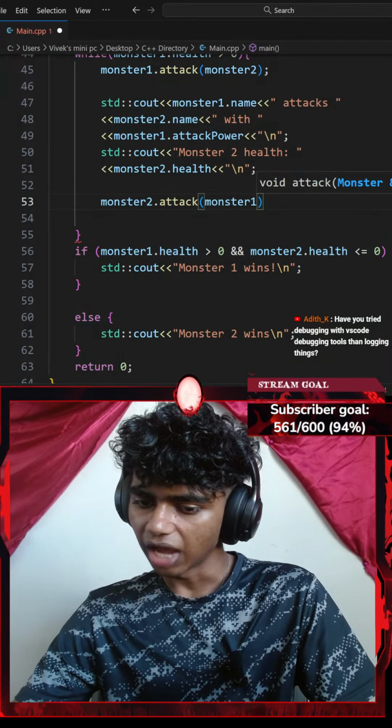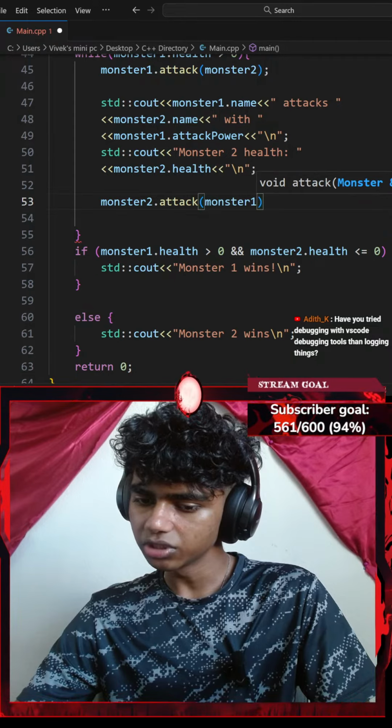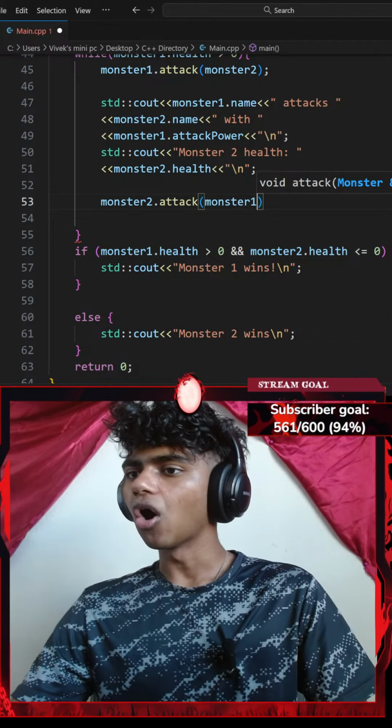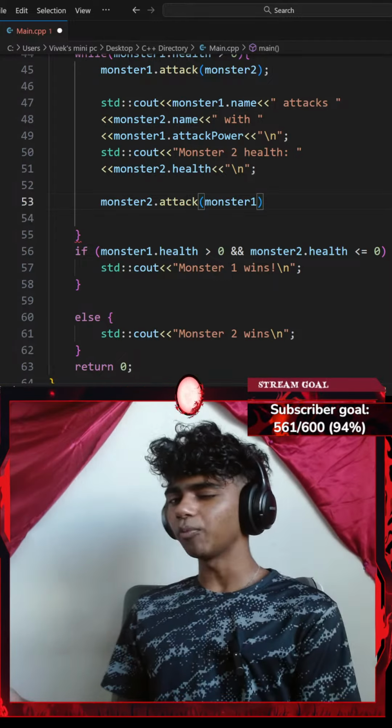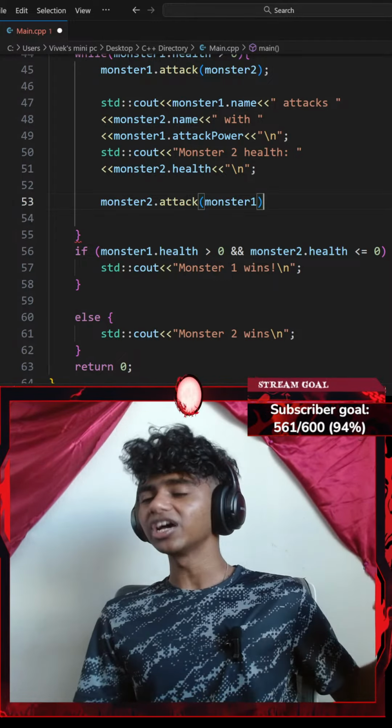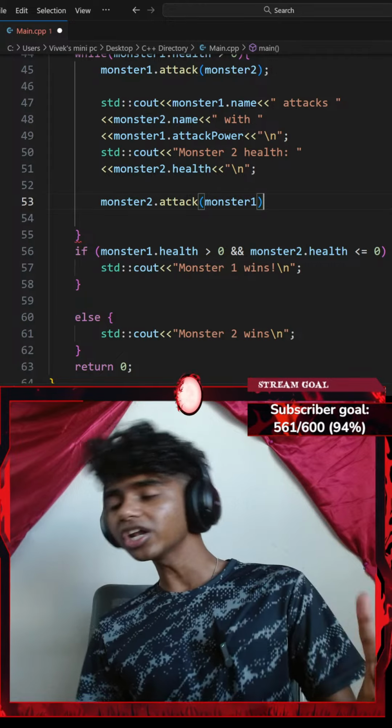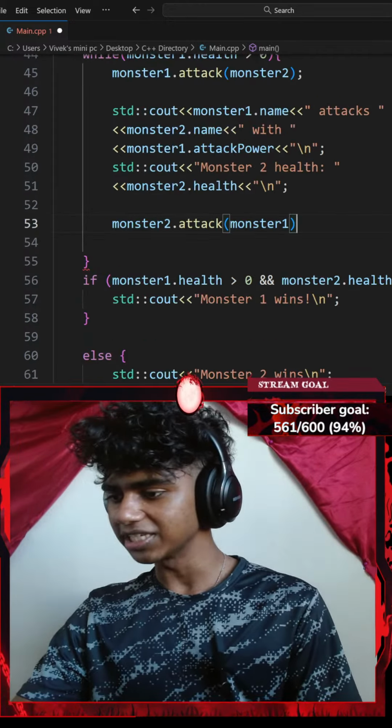There we go. Have you tried debugging with VS Code debugging tools, then logging things? Honestly, I've not figured out how to debug it, but I actually might try that after stream if I have time once I'm done with my college stuff. Because after I stream, I start working on my college stuff because I do got assignments and exams, and I do have an exam tomorrow.